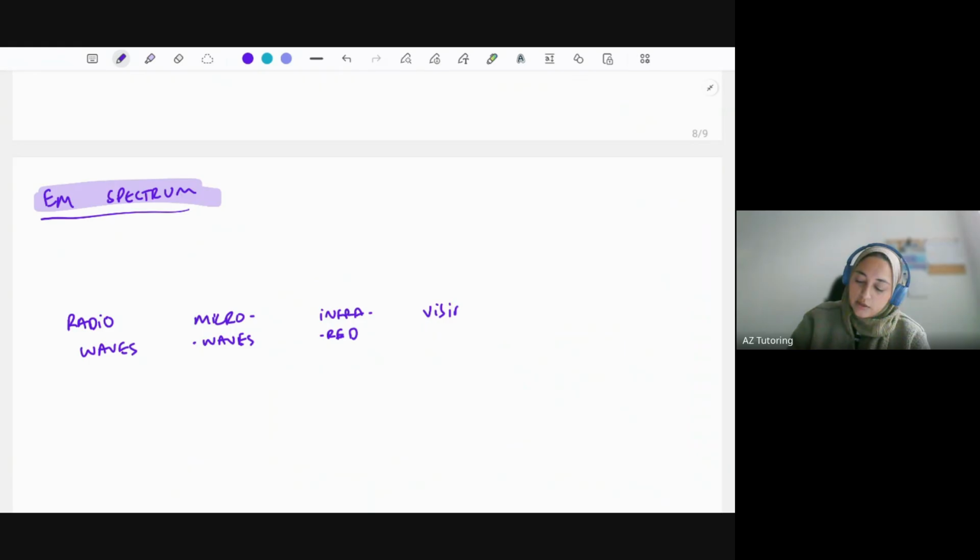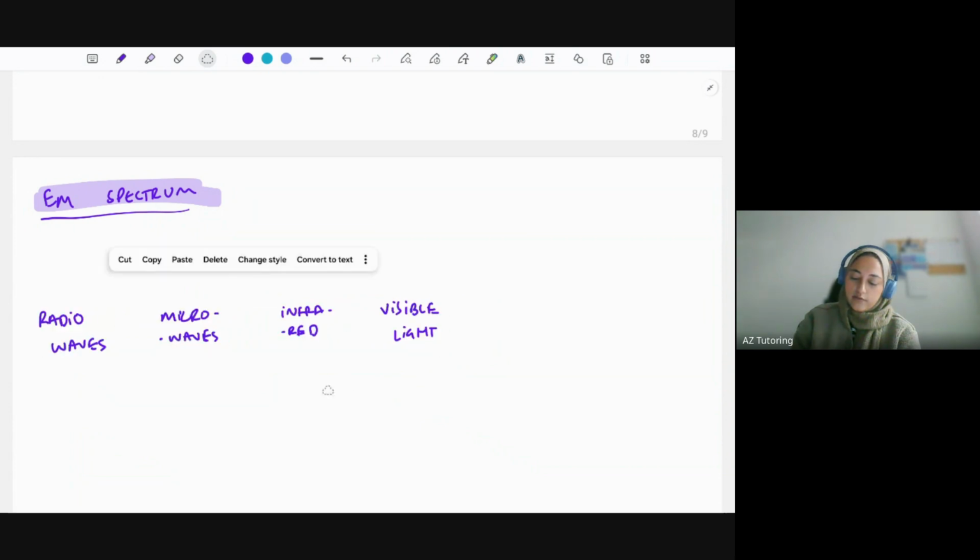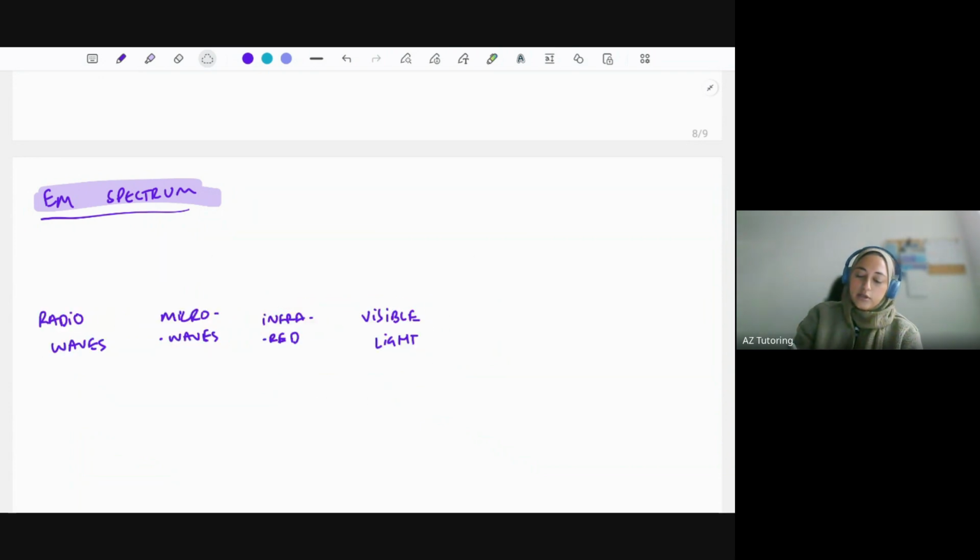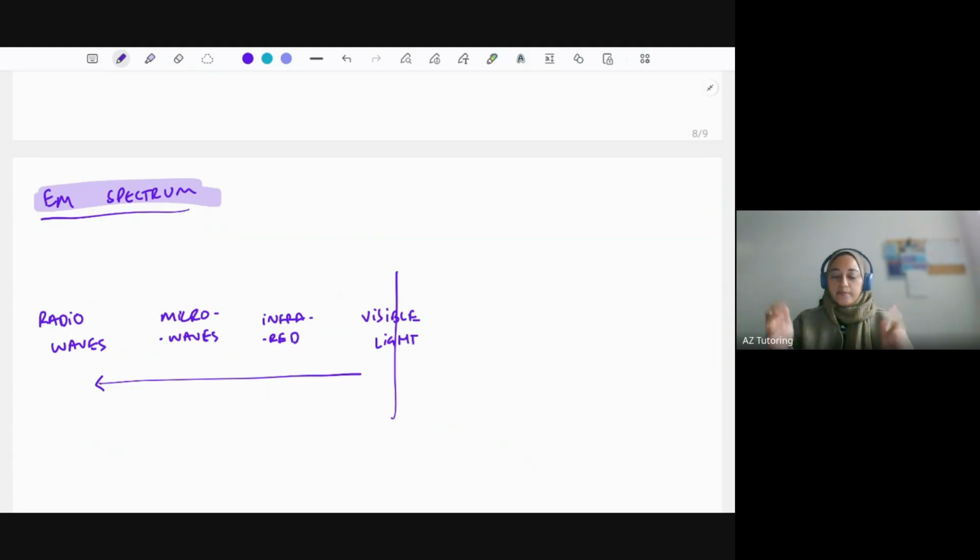We've got visible light. So visible light is essentially why we can see everything right now. It's waves that are bouncing off and then going into our eyes, which is why we can see. Let me make this a bit smaller so I can fit more on. So essentially, everything that's before this visible light is safe in a sense. It's okay to be around. Everything after visible light is dangerous. So after visible light, we've got ultraviolet.